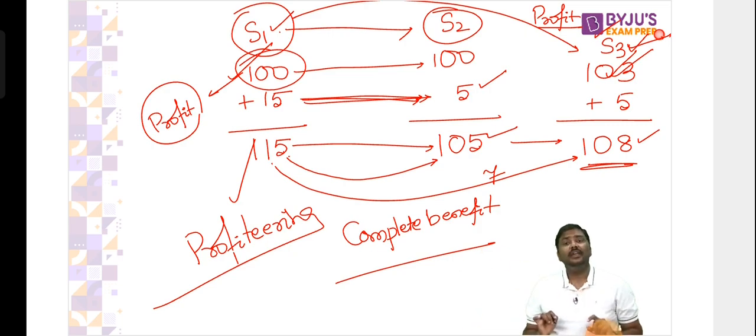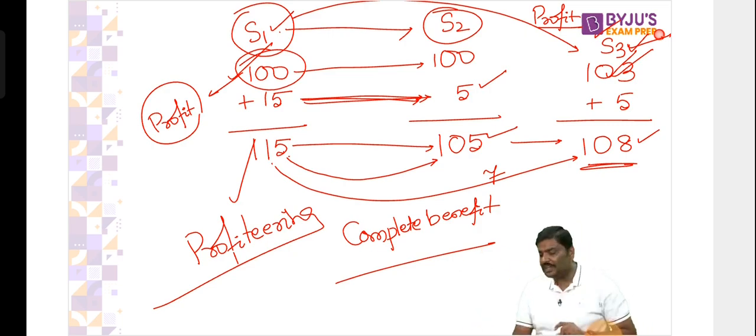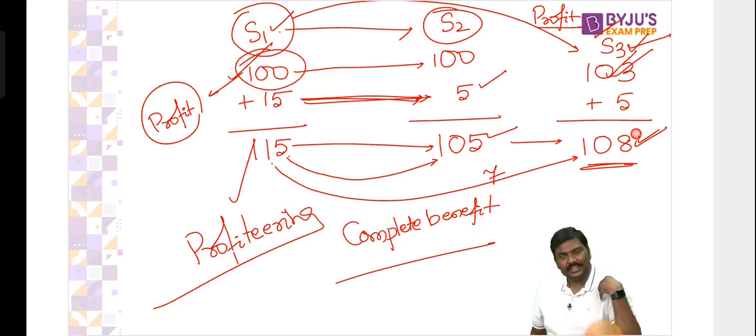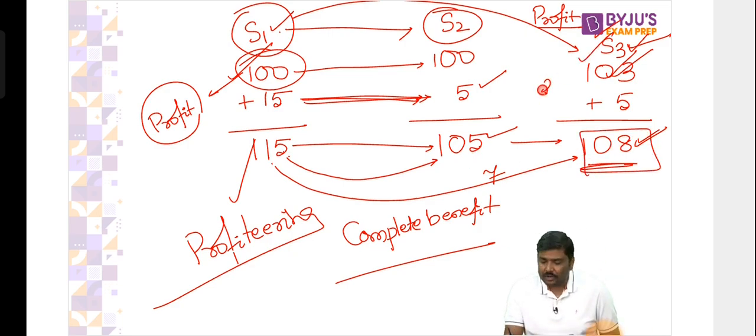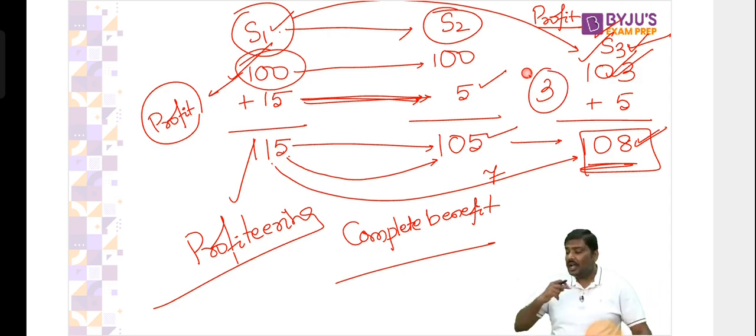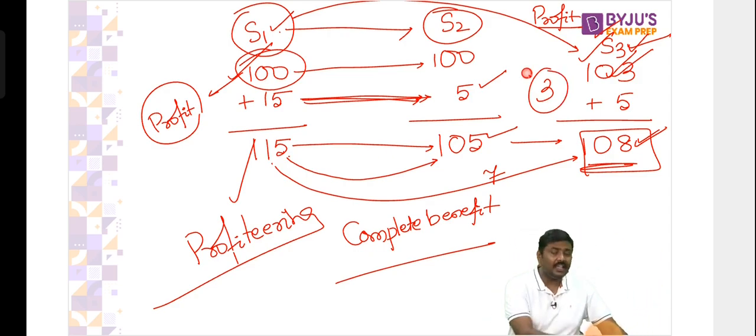This is not correct. Why? You are making more and more profits at the expense of the customers. Why at the expense? I have reduced the taxes by 10 rupee, but you have reduced your prices only by 7 rupee. What does it mean? You're earning 3 rupees extra profit now. Profit was already there. Now you're earning an extra 3 rupee profit. This is called profiteering.